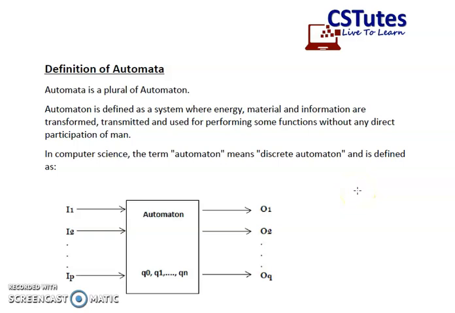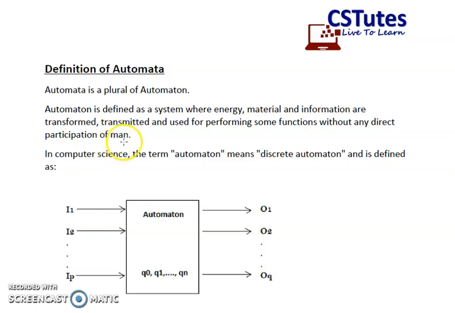Today we are going to define what is automata. Automata is a plural form of automaton. Automaton is defined as a system where energy, material and information are transformed, transmitted and used for performing some functions without any direct participation of man.